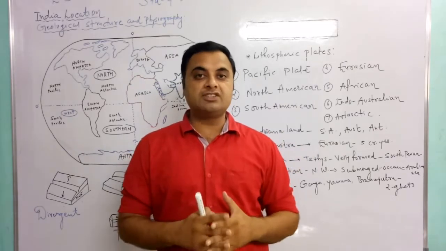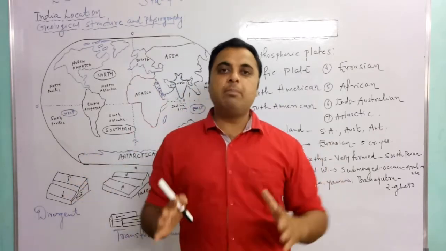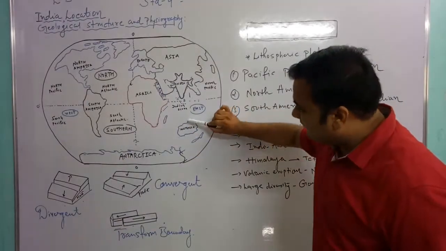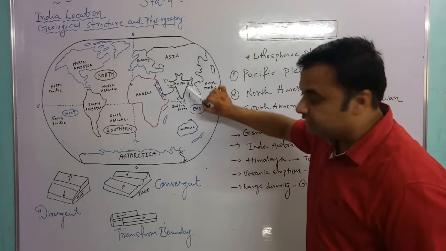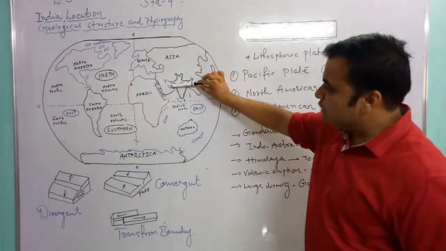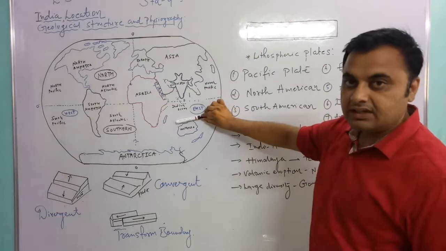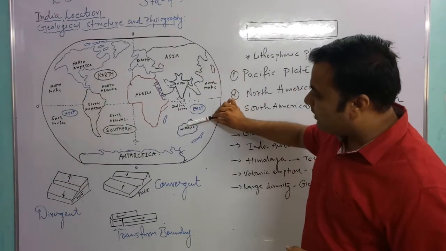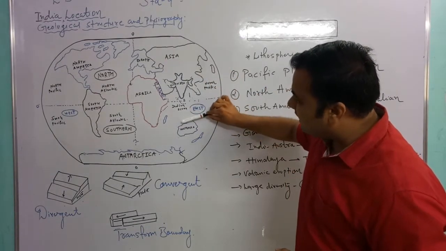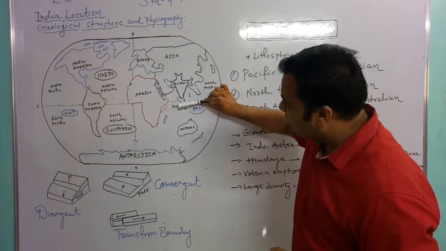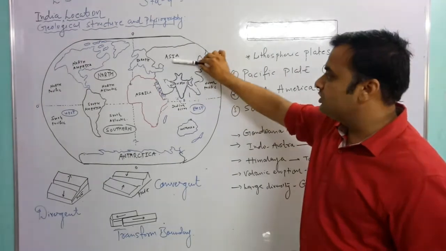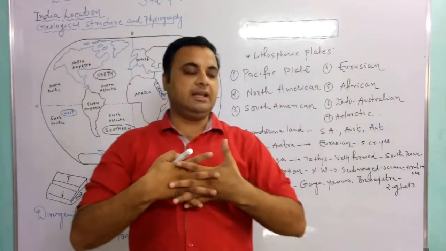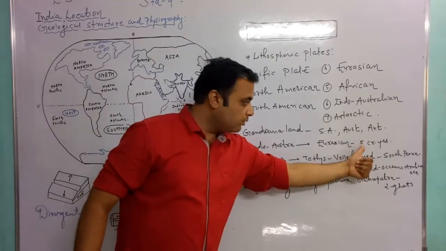The big tectonic movements happened 5 crore years ago, and this plate drifted towards the upper side, the northern side. This part was connected with Australia, that is the Indo-Australian plate, and this is the Eurasian plate. And 5 crore years ago, by drifting in this way, there was a collision between the Eurasian and the Indo-Australian plate. The plates collided with each other.